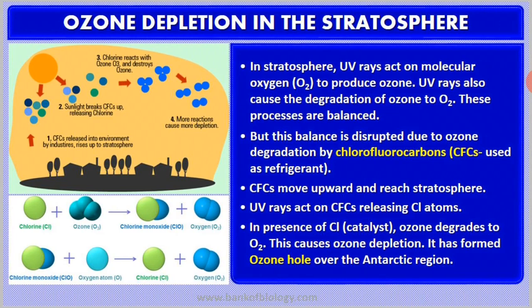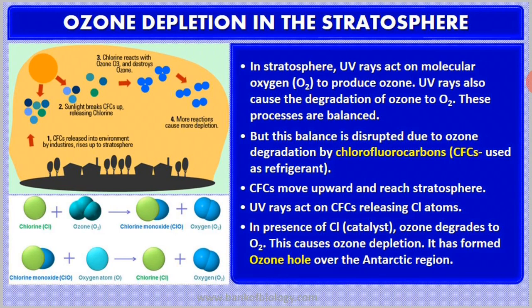So there is a balance between the ozone formation and the ozone degradation. But sometimes, due to the release of CFC gases by man-made activities, these CFC gases which are liberated in the lower atmosphere reach the upper atmosphere.